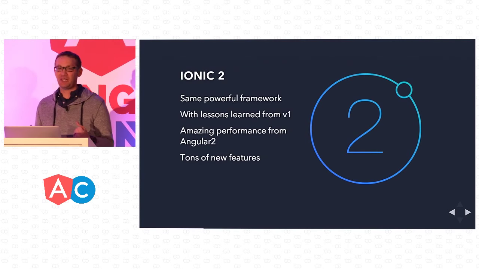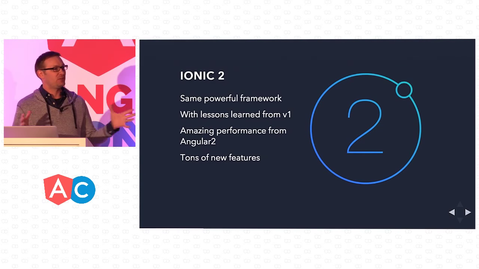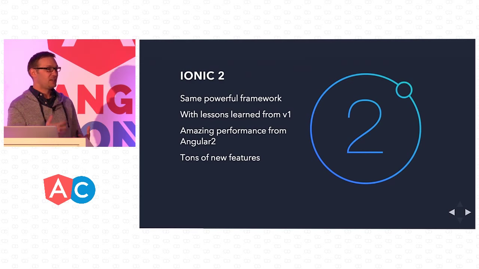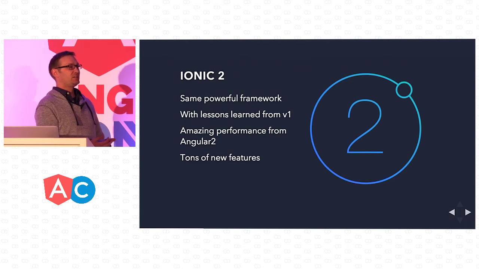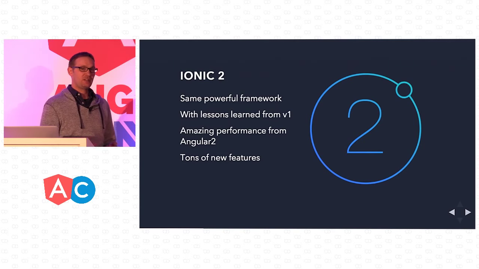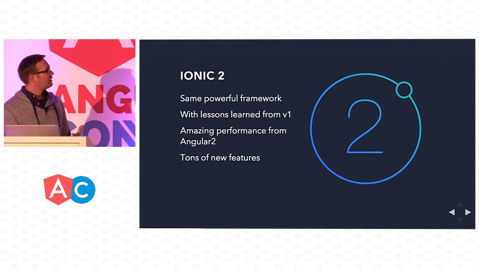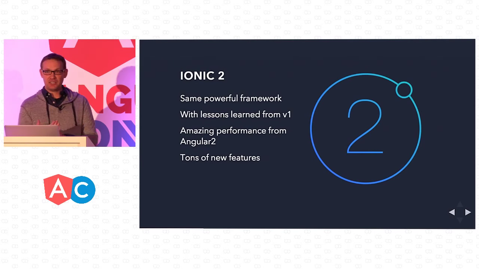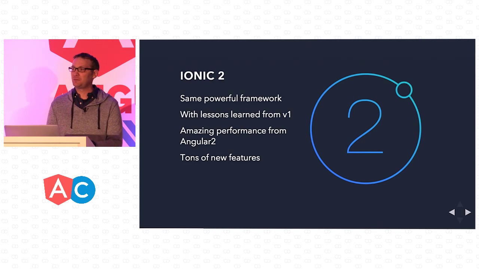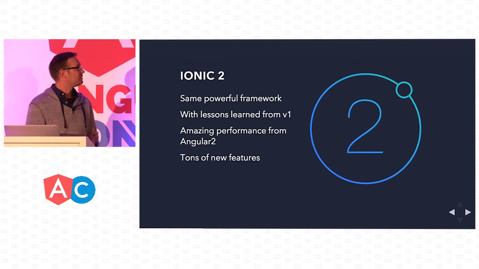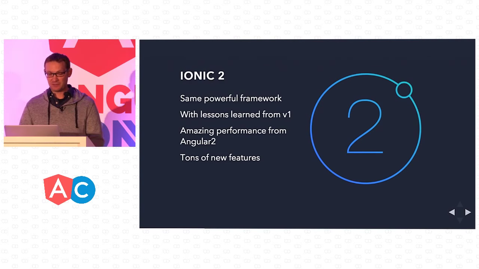And we really want to make sure that we're not trying to just throw a bunch of new things at you. We want to make sure that you're still able to easily create your app. And also, we couldn't have built Ionic 2 without the 2 years of lessons learned maintaining Ionic 1 and realizing the issues that everyone was having with it and improving those. And along with that, as you heard in the keynote this morning, there are just so many performance improvements we're going to get from using Angular 2, and a ton of new features alongside that.